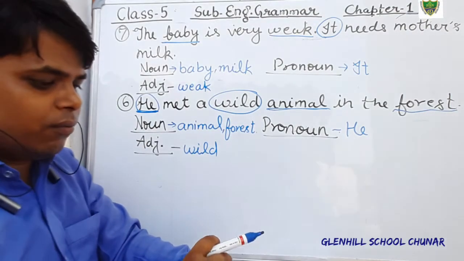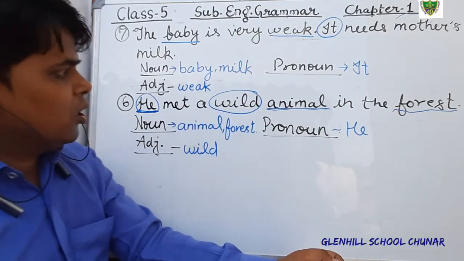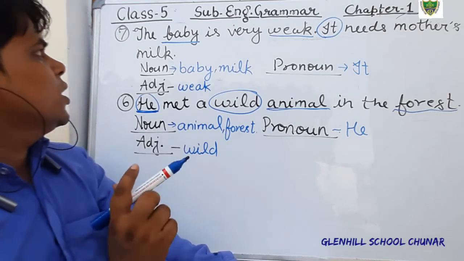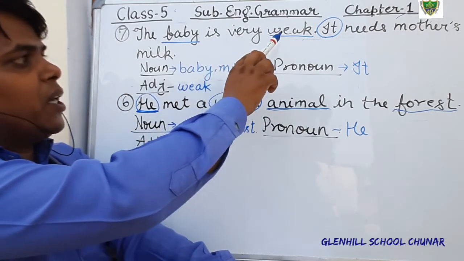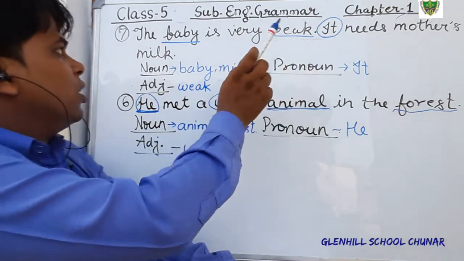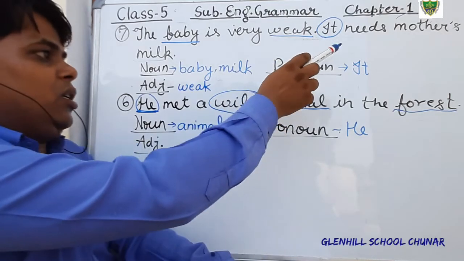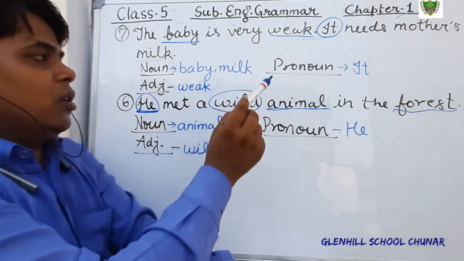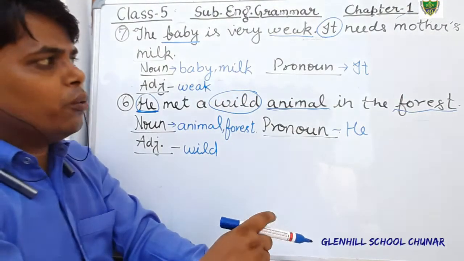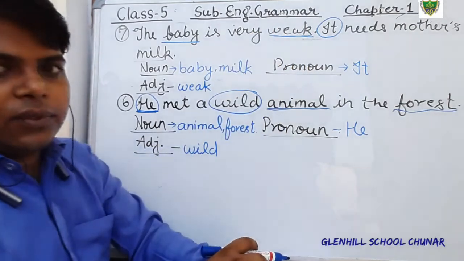Okay students, just write down. Mother is also noun, but there is not enough space to write. If you have enough space in your book, then you can also write. The baby is very weak. In this sentence, what is noun? Baby, mother, and milk. And what is pronoun? It. And what is adjective? Weak. And that is adverb. That is not asked in your question, therefore you will not write. Okay, weak is adjective. Just fill it.